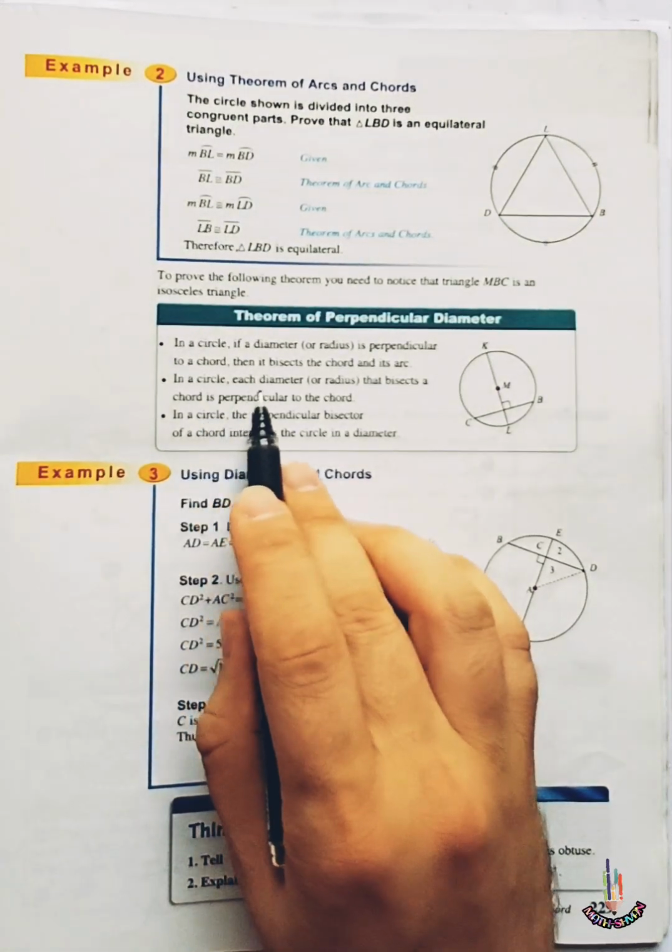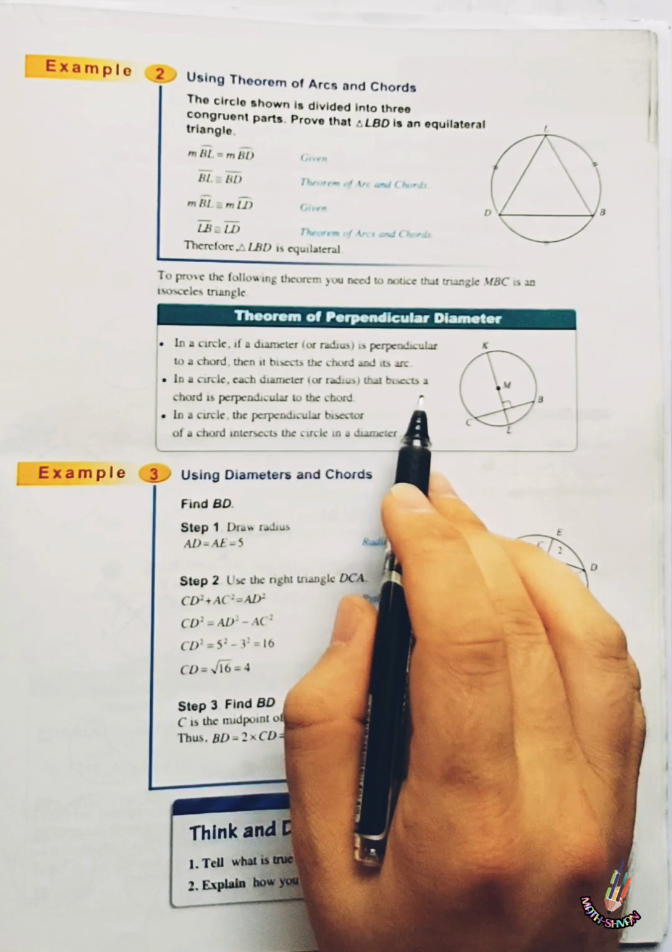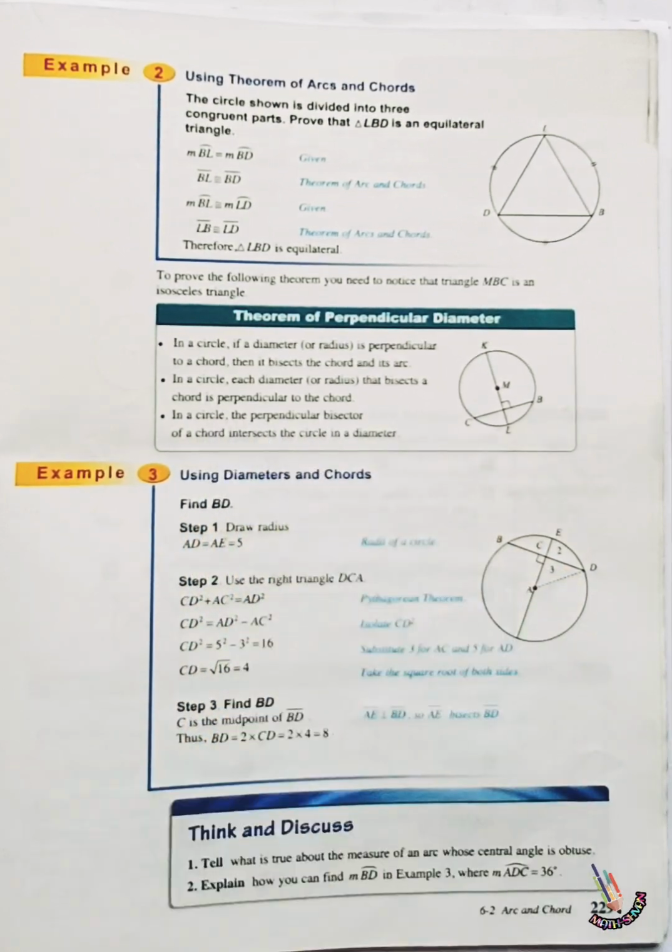In a circle, each diameter or radius that bisects a chord is perpendicular to the chord.